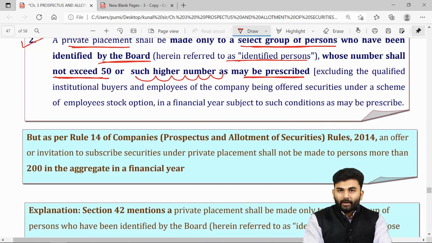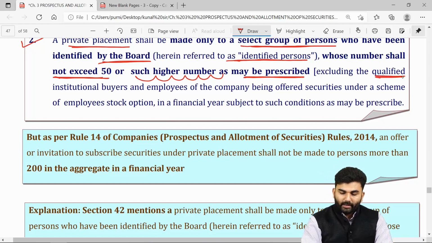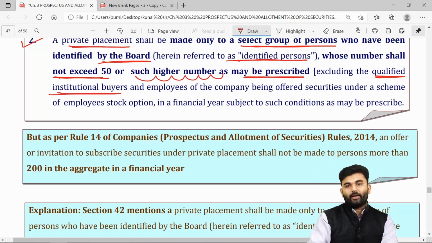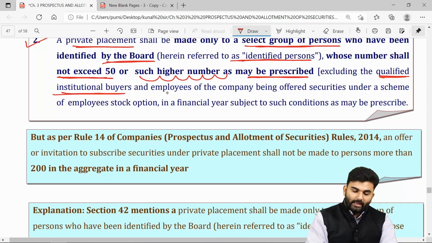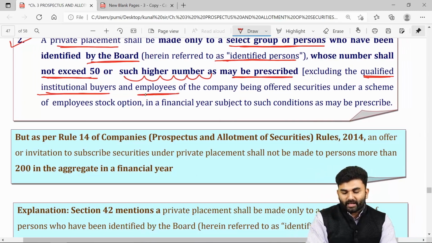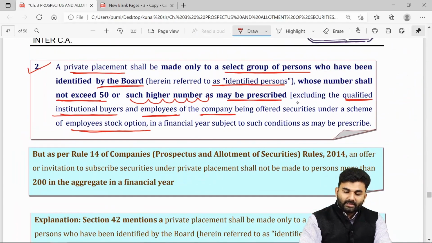However, in this limit, if any private placement offer letters are given to a QIB, that is a qualified institutional buyer, that is a financial institution or a bank, or else if any private placement offer letters are given to the employees of the company under an ESOP plan, that is employee stock option plan, then such offer letters are to be excluded.